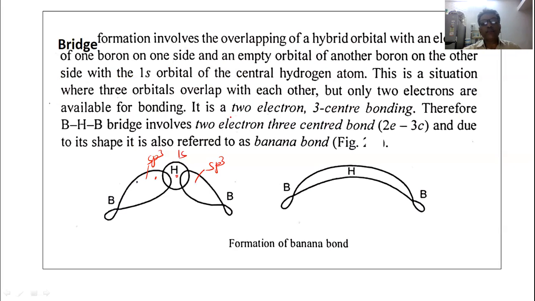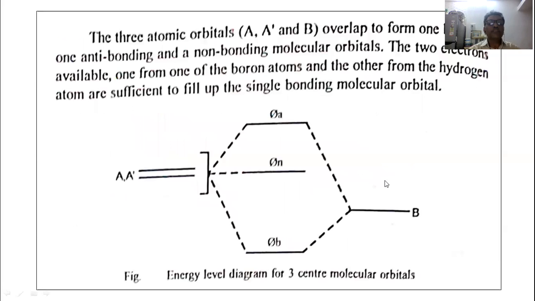Therefore, the boron hydrogen boron bridge involves a two electron three center bond, and its shape is banana type.